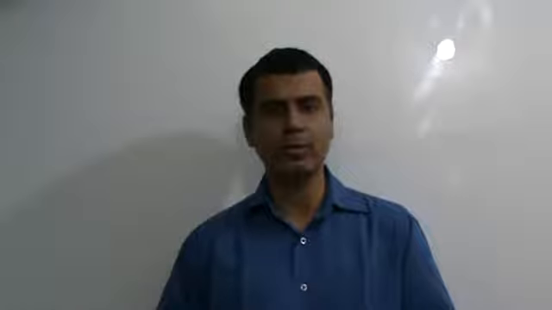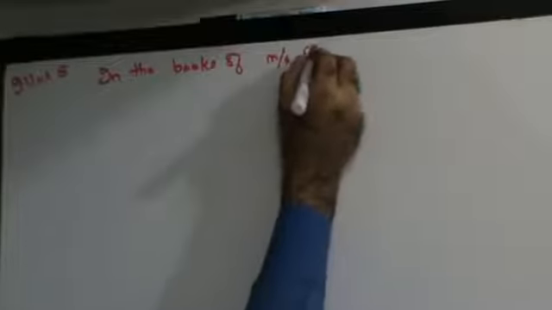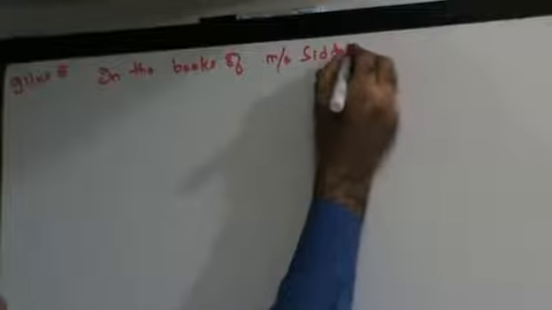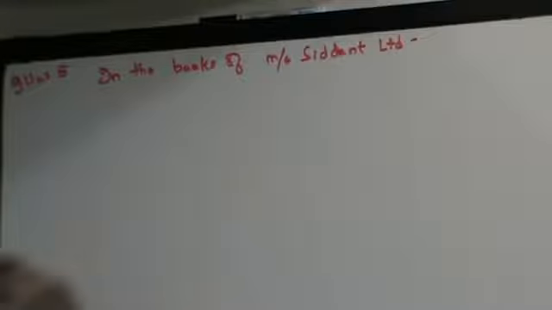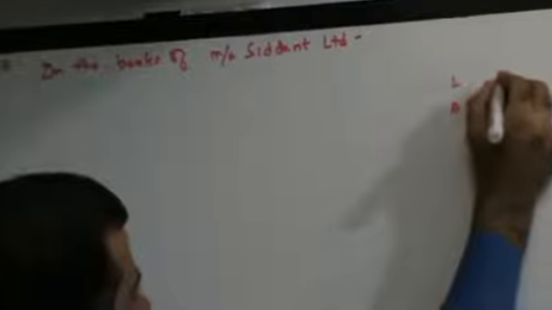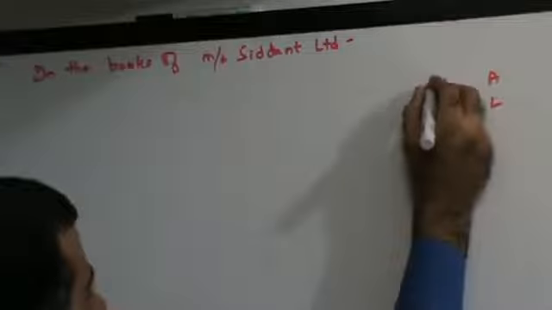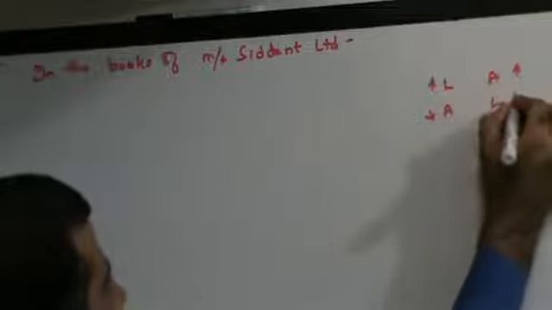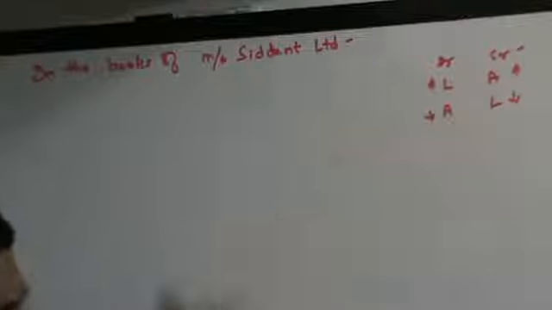I'm Sunil Milwani and today we'll be doing this chapter called internal reconstruction. We are going to do illustration 5. In the books of Messrs. Siddhant Limited. Right, let's start. Now, in order to keep things simpler, always write this rule on the right hand side. That will make things easier for you. LAAL: Liabilities and Assets, Debit, Credit.